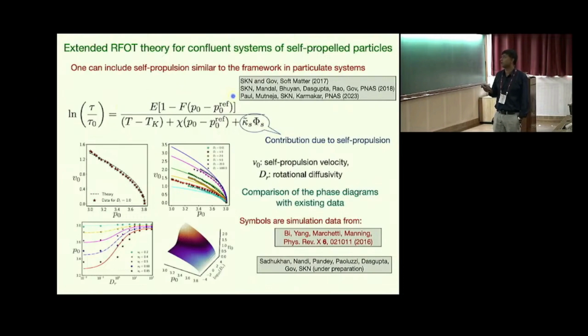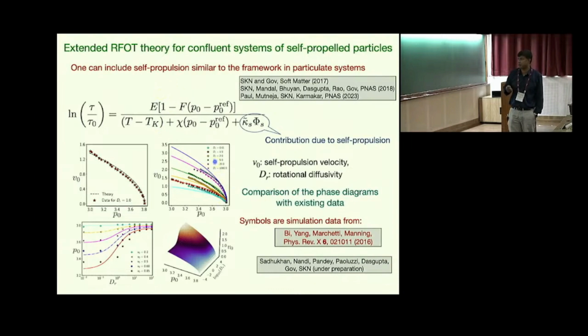So self-propulsion we already included in the particulate models, and some of the papers I have listed here. But in this confluent system, it appears as this particular term here, and this is the contribution due to self-propulsion. There are more details that I am skipping here. We have also compared it with existing simulation data from the seminal paper by Max, Cristina, Marchetti, Manning, etc. And this fit we are using to fix different parameter values, and then these are the comparison.